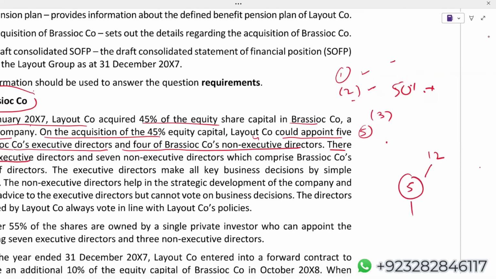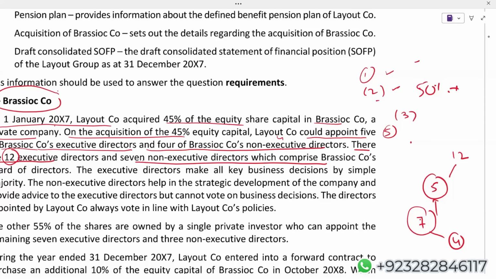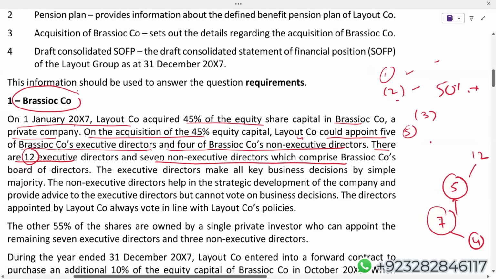Out of 7 non-executive, we can appoint 4. Now try to understand. When it comes to executive directors, Layout cannot appoint a majority of the executive directors, but Layout can appoint a majority of non-executive directors, which comprise Brasco company's board of directors.